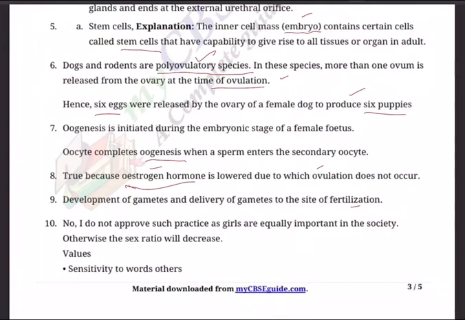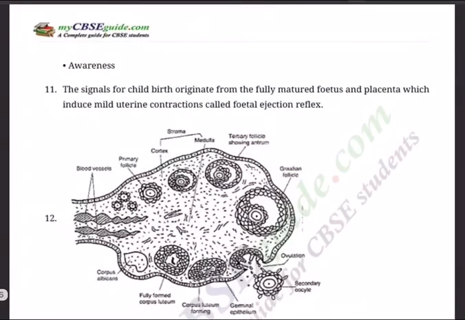Question number 10. Irrespective of the TV serials and newspaper writings, the fact is that no one should approve such practice, as girls are equally important in society. Otherwise, the sex ratio will be disturbed and the male population will go up, the female population will come down. So, what are the values that we need to project? Sensitivity towards others, and remember, we are all on this earth because of our mother.